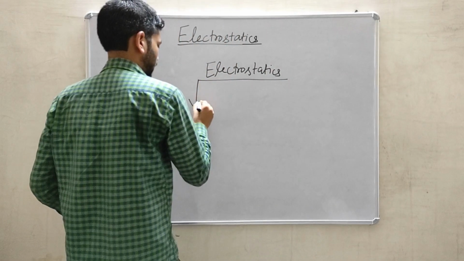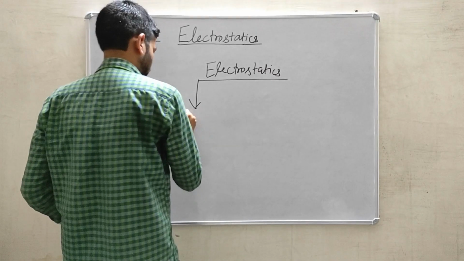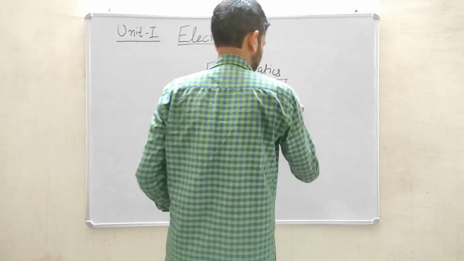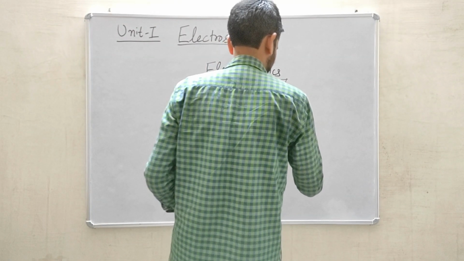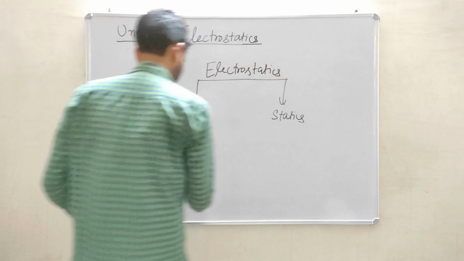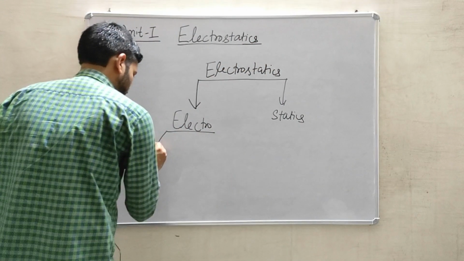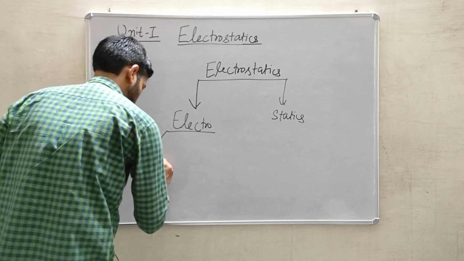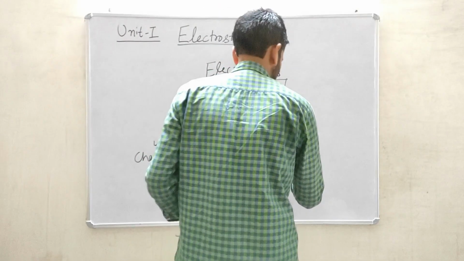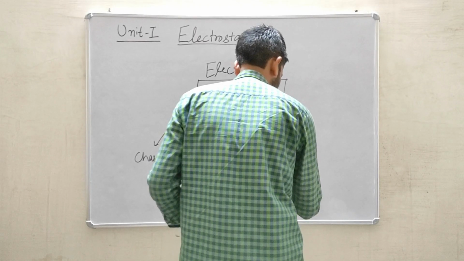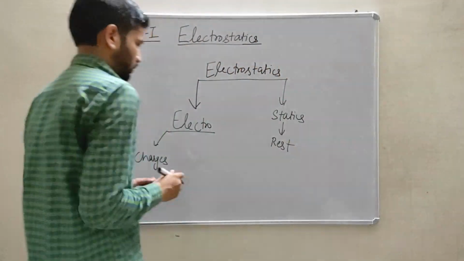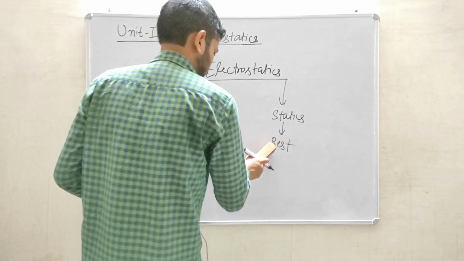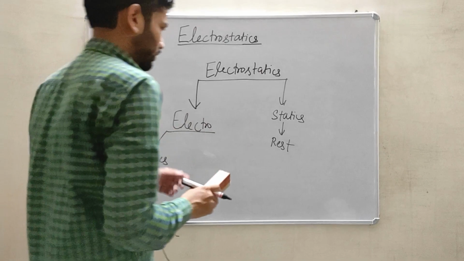So electrostatic is a word which can be divided into two parts. The first word is electro and the second word is statics. Electro is a word which is related to the charges. Static is a word means rest. Okay, first I will discuss about what is the meaning of statics. After that I will discuss about what is the meaning of electro.